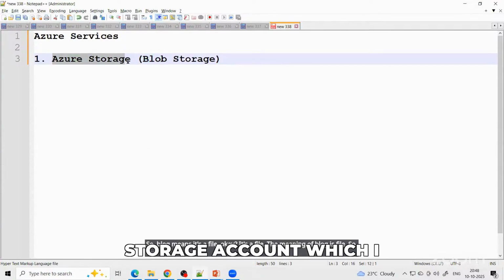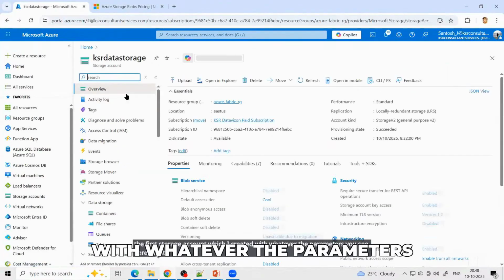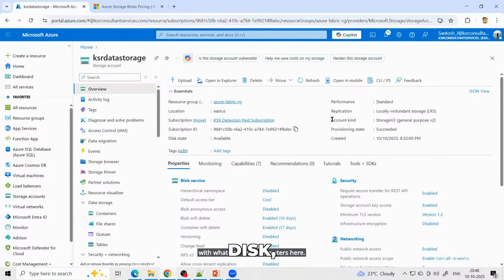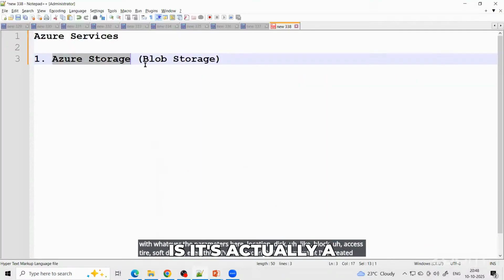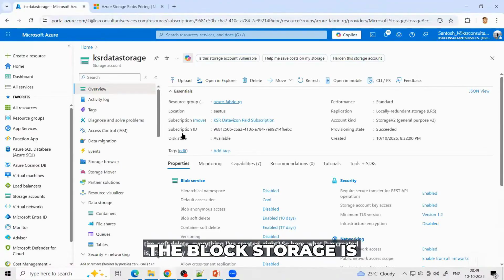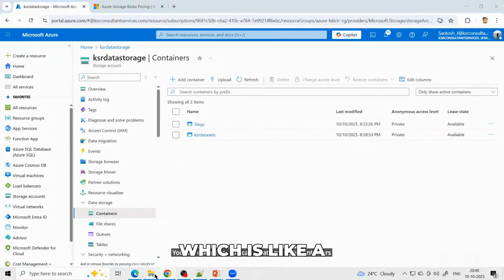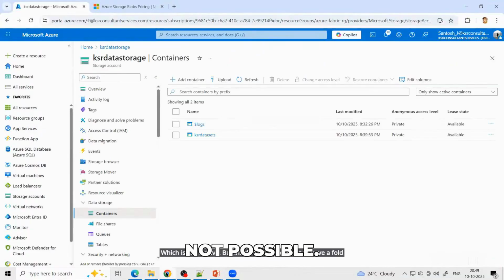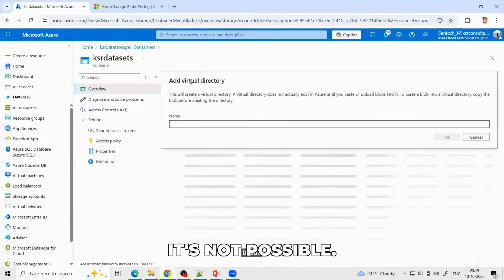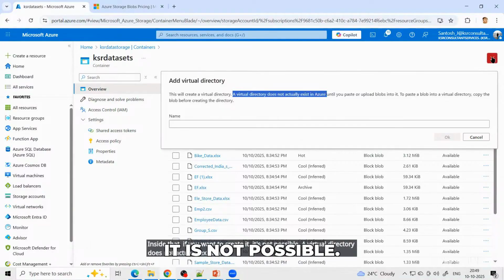So the first storage account which I created, with whatever the parameters you see here, location, disk, block, access tier, soft delete, everything I've created, it's actually a block storage. The problem with the block storage is you can create multiple containers, which is like a drive, but inside that, if you want to have folders, it is not possible. A virtual directory does not actually exist in Azure. So it is not possible.